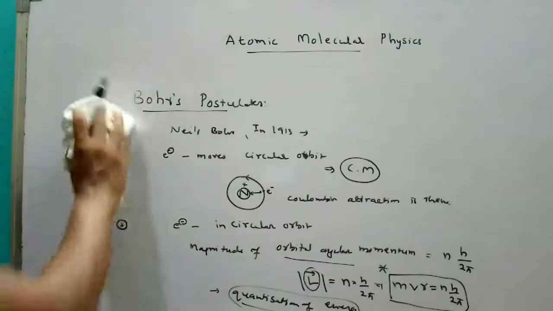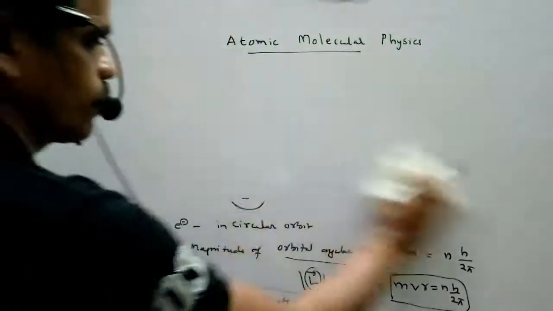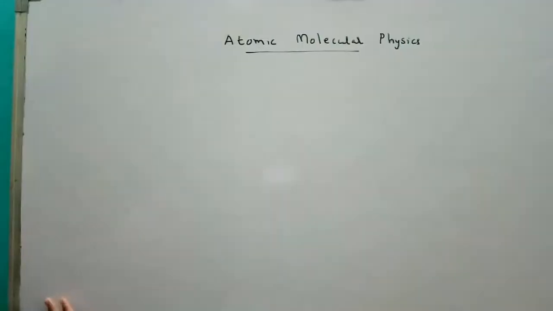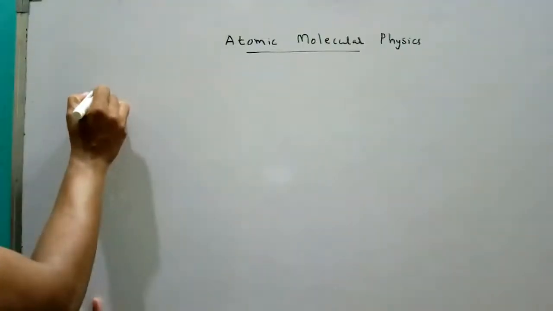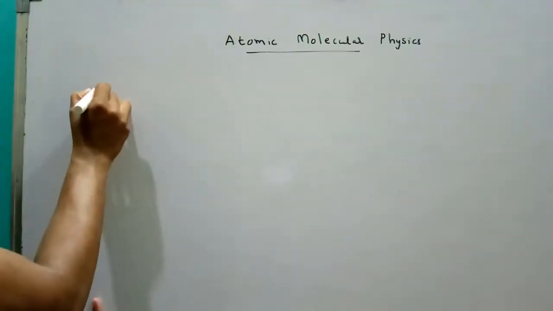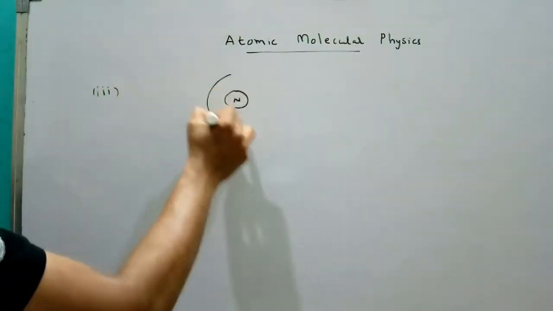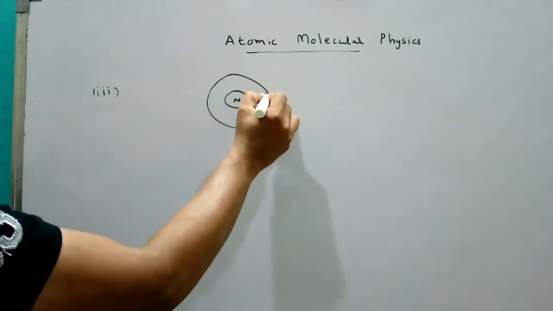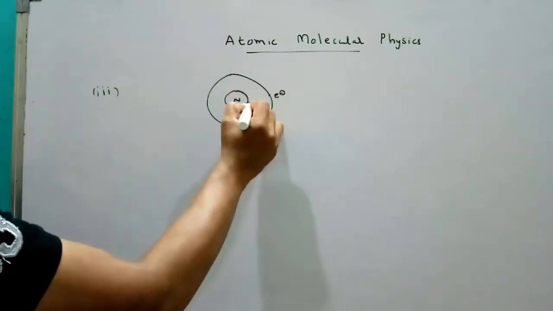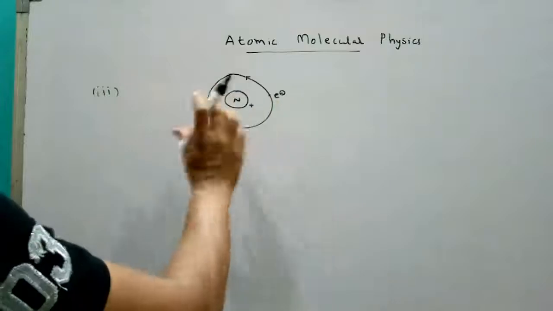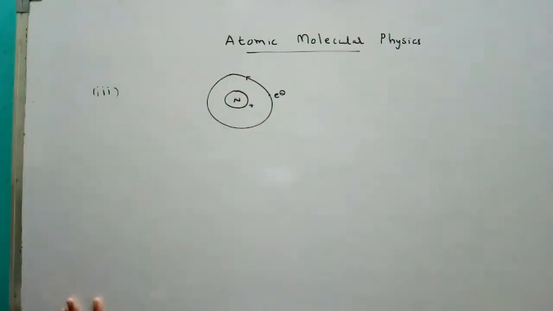Now we are moving to the third postulate. This is the nucleus, and the electron is revolving in an orbit. This is positive charge, this is negative charge. Coulombic attraction force is there, that is the first postulate.